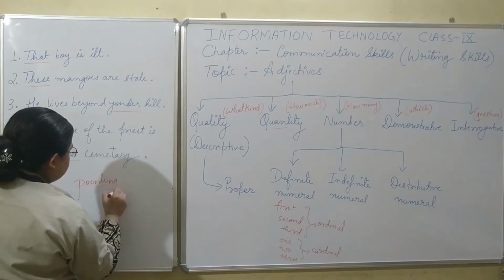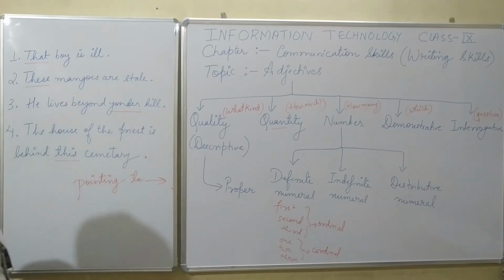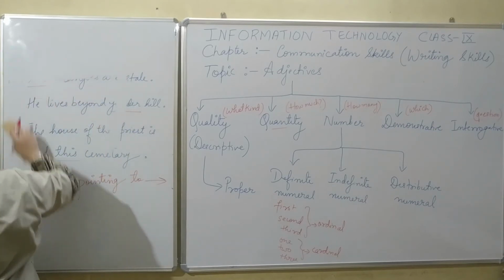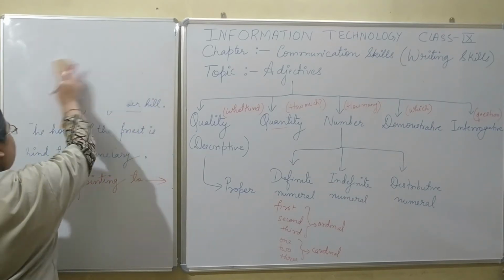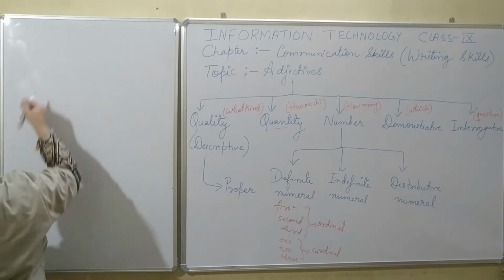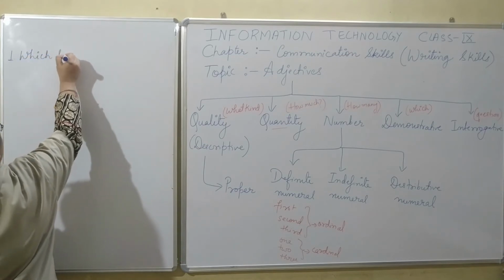These type of adjectives, they are pointing to something. That is the reason why they are known as demonstrative adjectives. The last type is interrogative adjectives. So all adjectives which are asking questions, like I write, which house is yours?